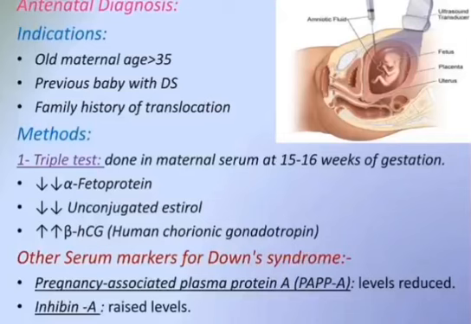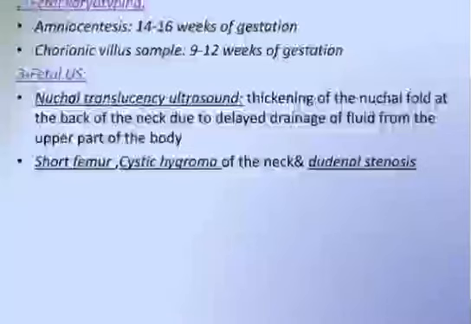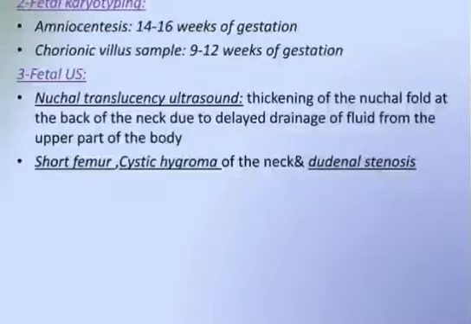Other serum markers for Down syndrome are pregnancy associated plasma protein levels, which are reduced, and inhibin A, which is raised. Fetal karyotyping: amniocentesis at 14 to 16 weeks of gestation, chorionic villus sampling at 9 to 12 weeks of gestation. Fetal US, the nuchal translucency ultrasound, thickening of the nuchal fold at the back of the neck due to delayed drainage of fluid from the upper part of the body. Short femur, cystic hygroma of the neck, and duodenal stenosis.